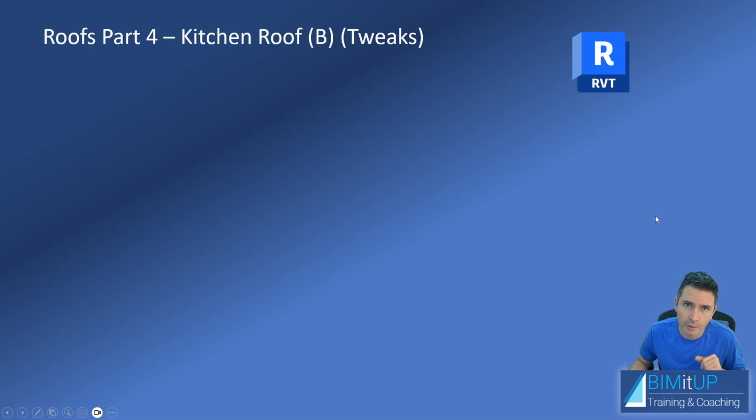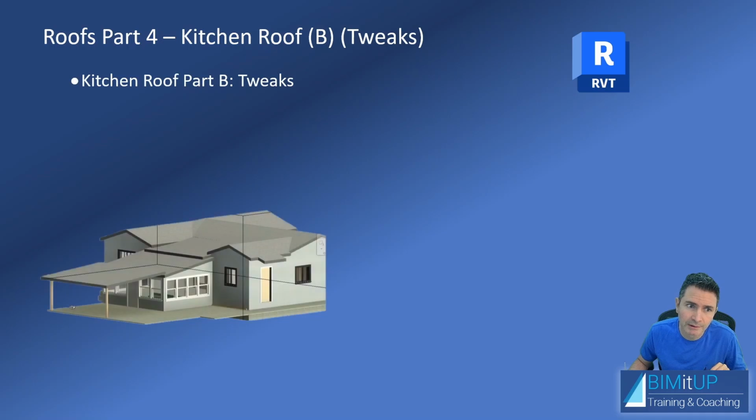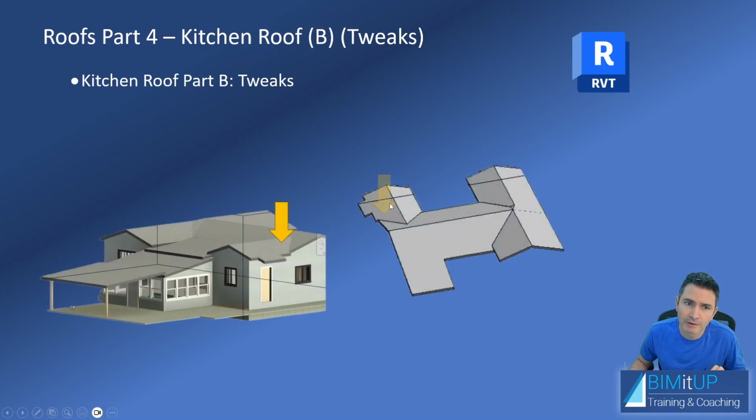Roofs, part 4. If you haven't watched the previous parts, go ahead and do it now. We're going to be dealing with the roof of the kitchen. This is part B, so we're going to be doing a couple of tweaks. If you remember, in the previous video we did this roof, and now we're going to be dealing with some tweaks around this area. Okay, so go ahead and watch part 3 before you come here.